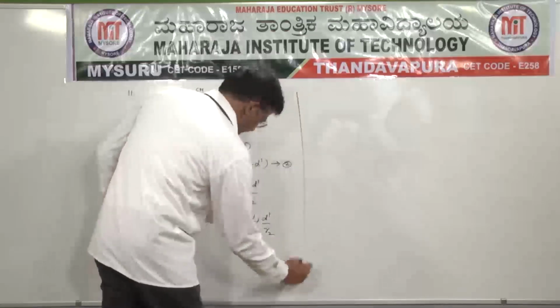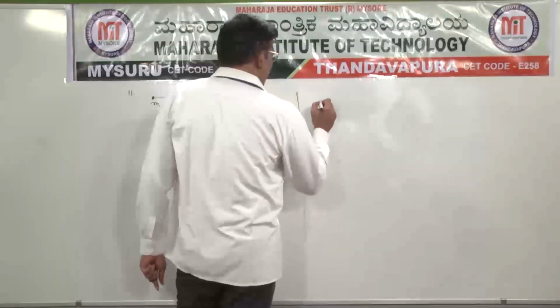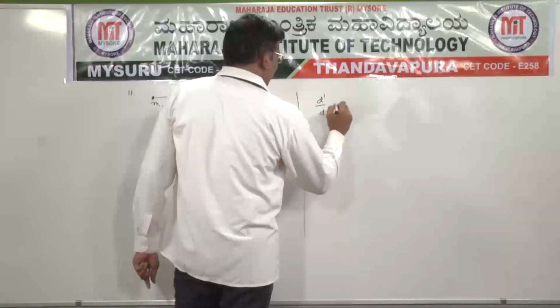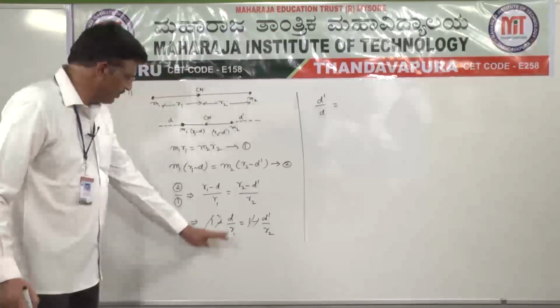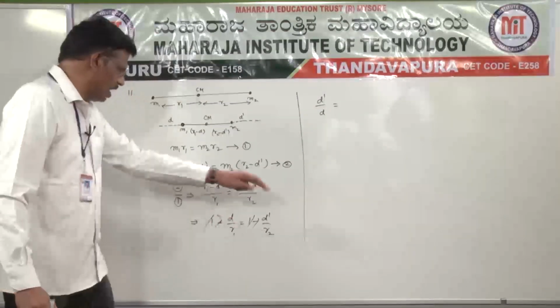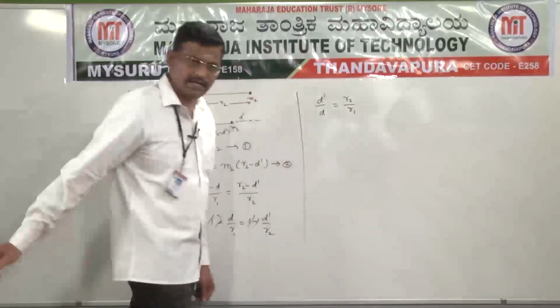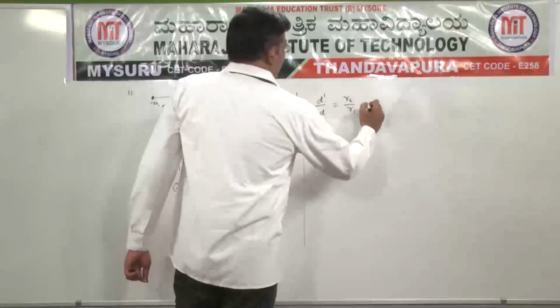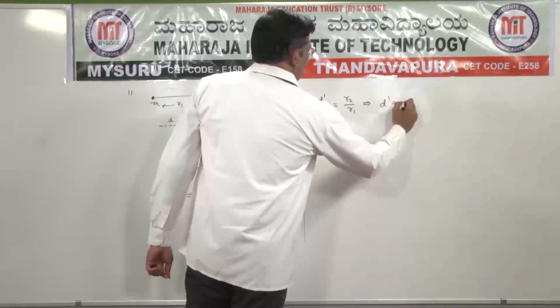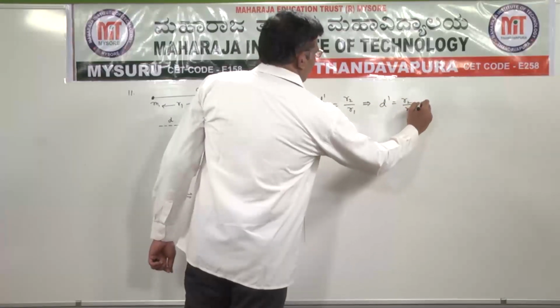So that d dash by d is equal to r2 by r1. This implies d dash is equal to r2 by r1 into d.